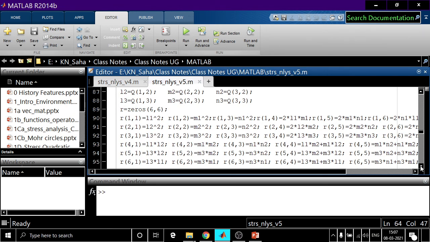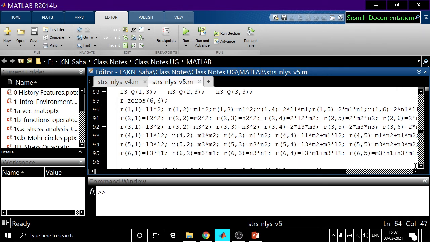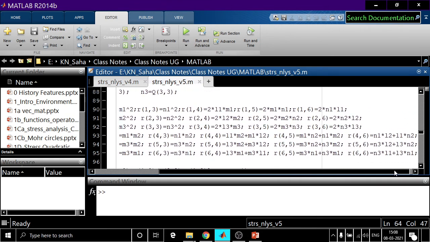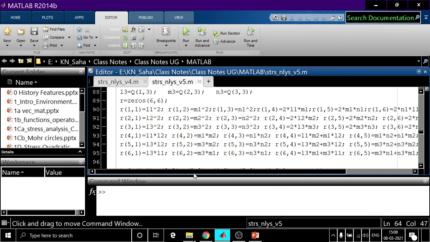To facilitate the operation, it starts from 1 1, goes up to 1 6, and that way starts from 6 1 and goes up to 6 6. All the components of this 6 by 6 transformation matrix are there.